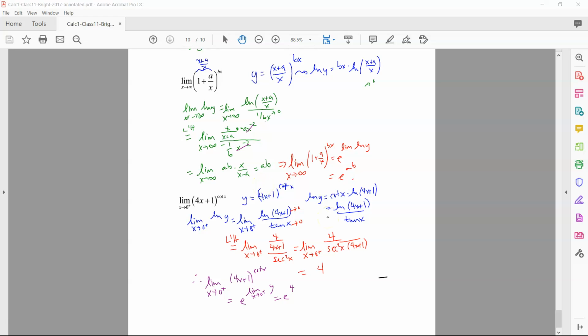I looked at the log of this first and looked at the log limit, and then once I've computed the limit, then I raised it to the exponential. I exponentiated it, I guess. I think that's a word. Hopefully it's a word. Okay, so just some more exercises for you to try, and we'll get some more practice in class.